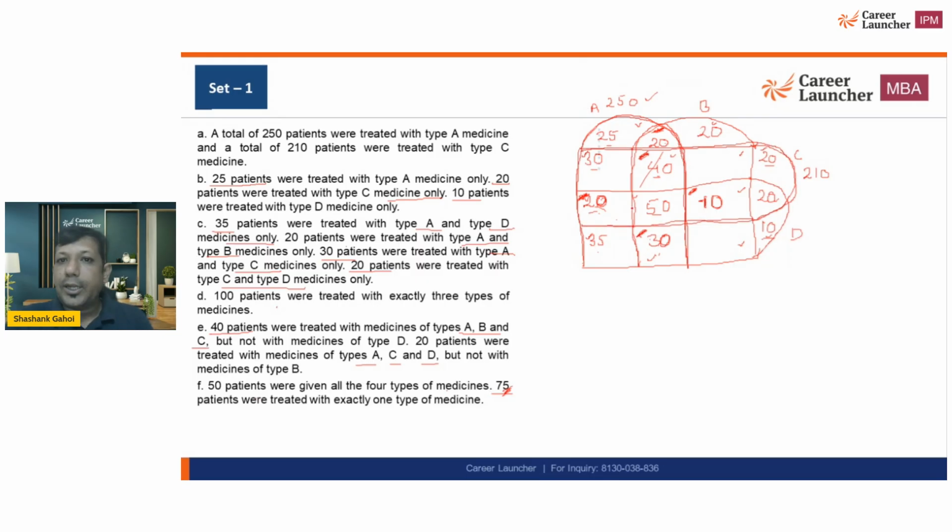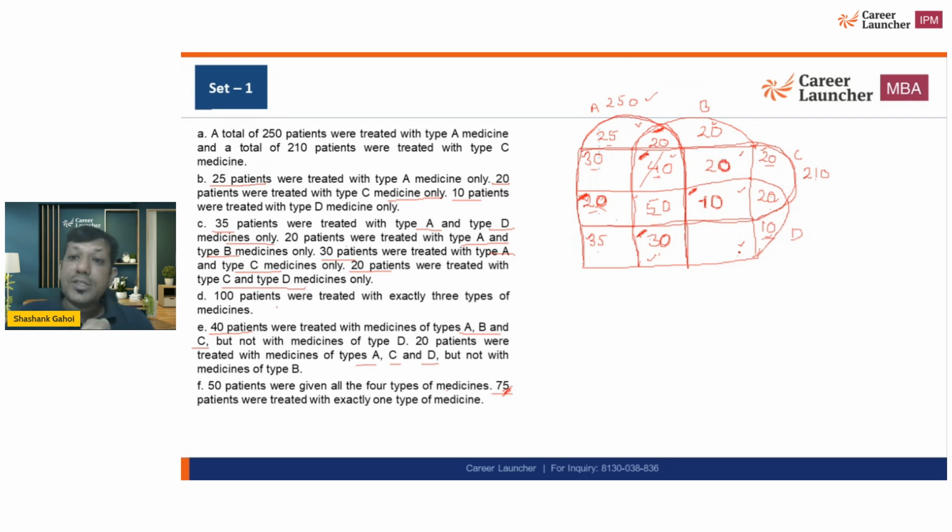So 30, 20, 50, that is 100. 100 plus this 40 plus 10, 150. 150 plus 40 is 190. And total sum is 210. So this value becomes 20.